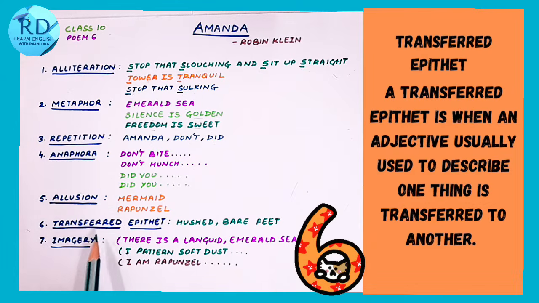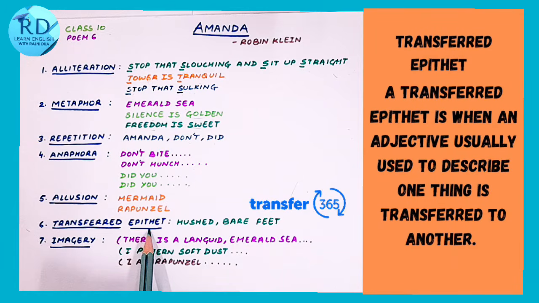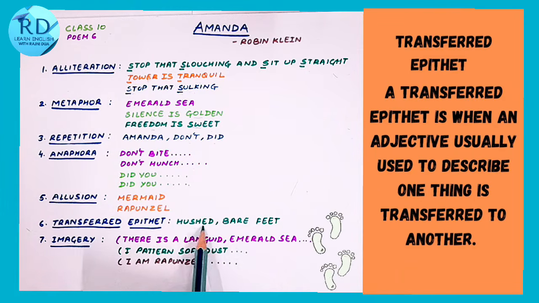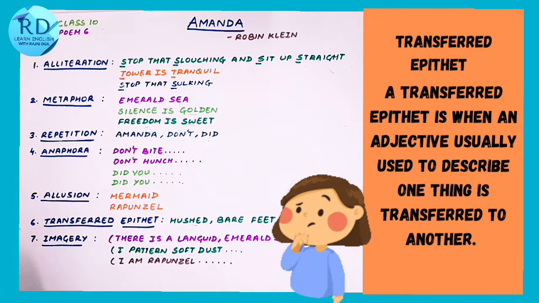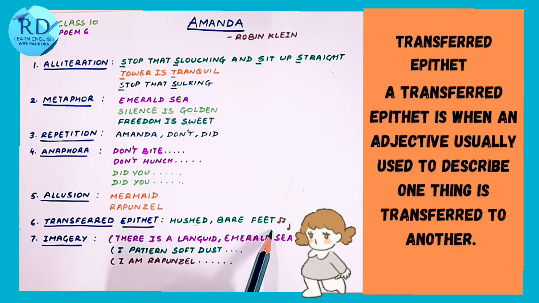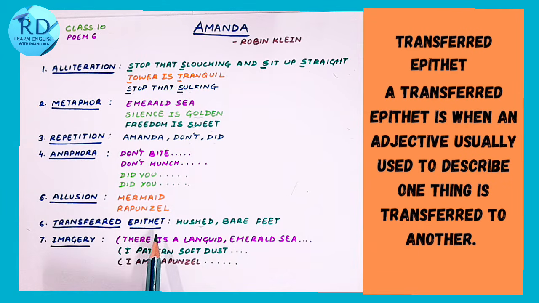Next poetic device is transferred epithet. Epithet means an adjective. So when the adjective gets transferred from its original place to somewhere else, it's called transferred epithet. For example, here the poetess writes hushed bare feet. So here feet are not hushed, but the girl wants that silence. She doesn't want to wear any shoes. She just wants to wander around in the streets with bare feet, not making any sound. It's not about feet, but the adjective has been transferred to feet from the person. So that is transferred epithet.